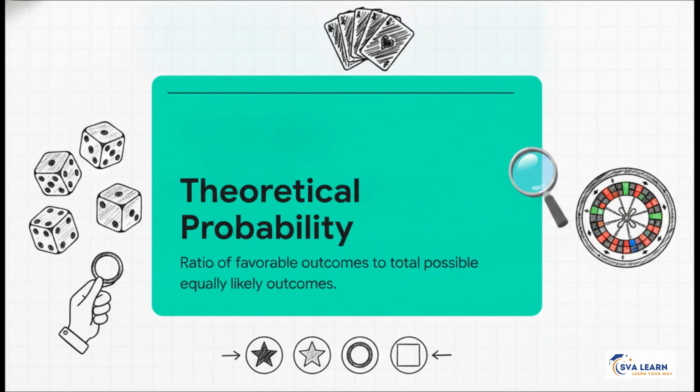So here is the absolute core of it all, the formula for theoretical or classical probability of an event, which we write as P of E. Let's break this down together. The E stands for the event we're hoping for. The numerator, the top part, is the number of outcomes favorable to our event E. And the denominator, the bottom part, is the total universe of what could happen, the number of all possible outcomes. And remember, the super important assumption holding this whole thing together is that all outcomes are equally likely.